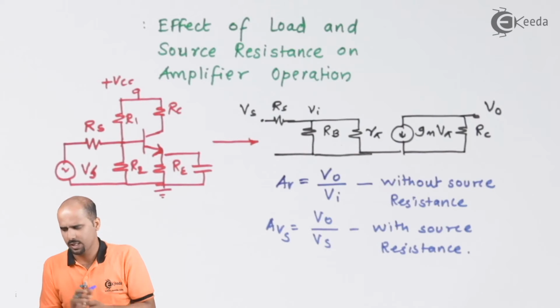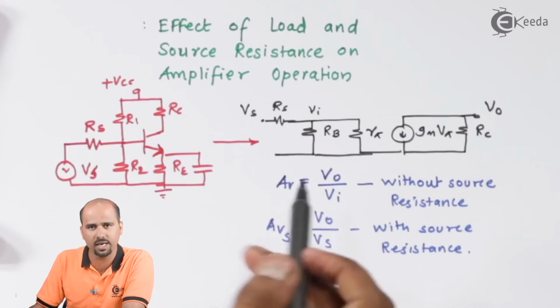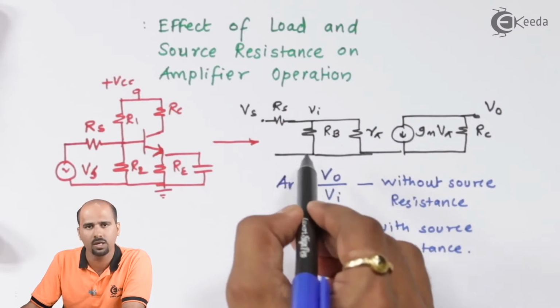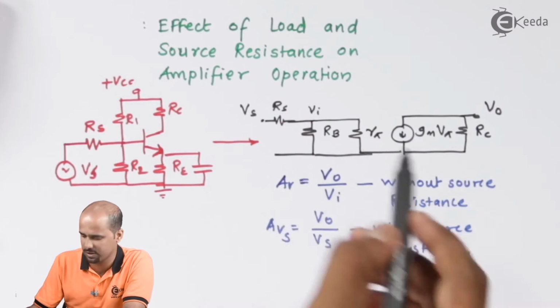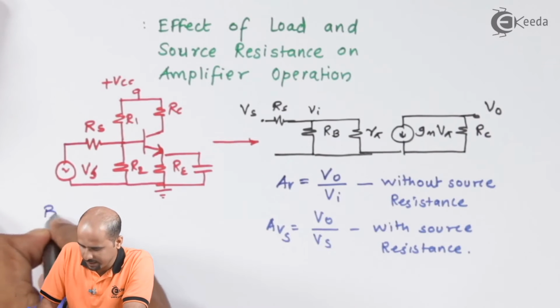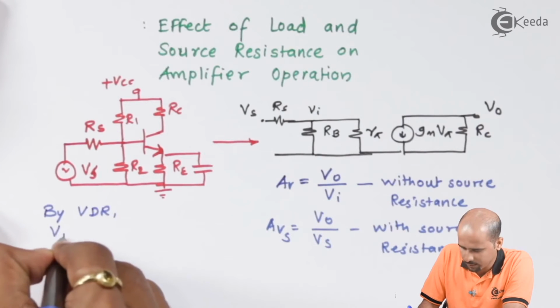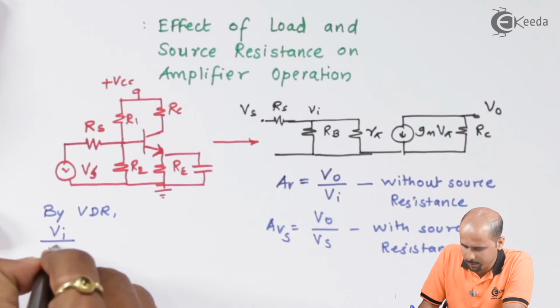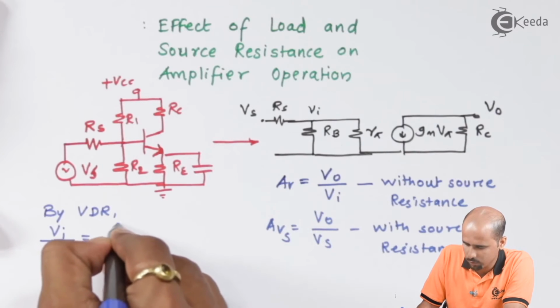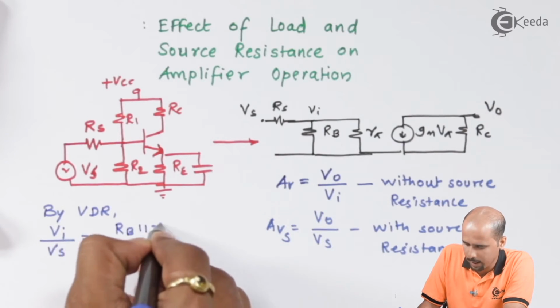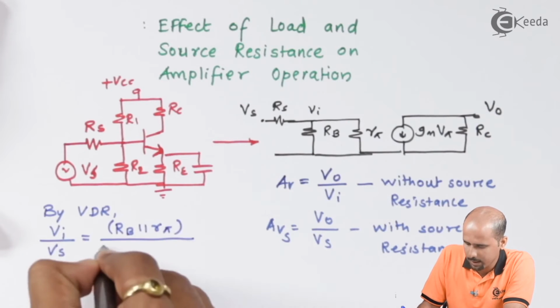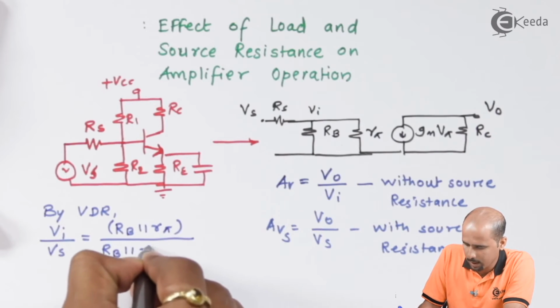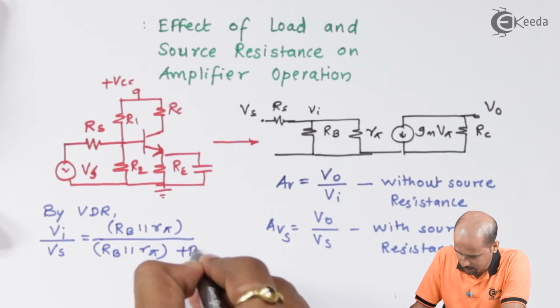If you say Vi divided by VS, yes, I can calculate this just by taking the voltage divider rule. By the voltage divider rule we get to know that Vi divided by VS is equal to RB parallel r pi divided by RB parallel r pi plus RS.